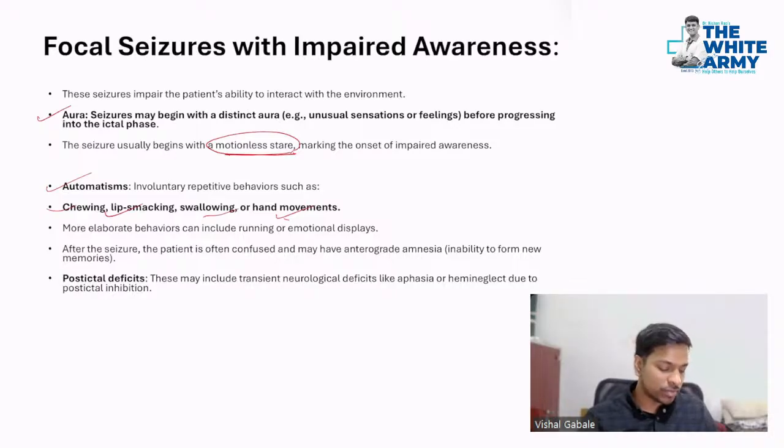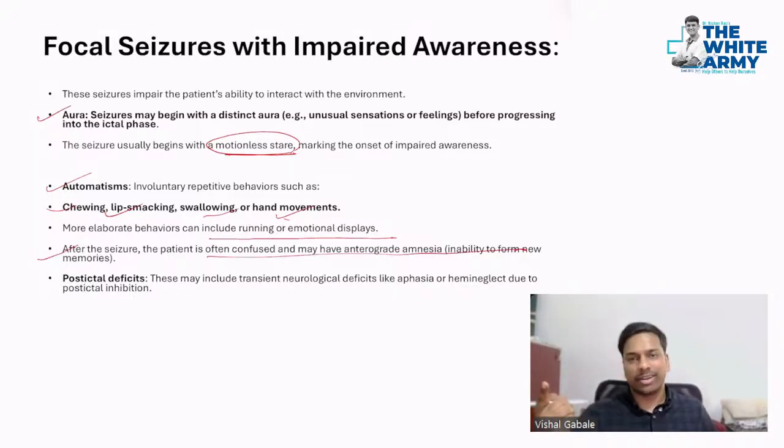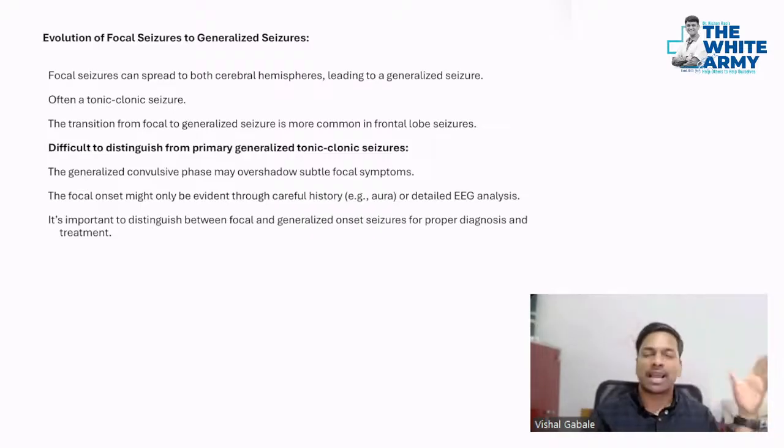Sometimes the patient even starts running here and there. More elaborate behaviors can include running or emotional displays. Suddenly he starts crying, or starts running here and there and doesn't understand anything. That is very rare, but it can happen. Now, after this seizure, the patient is often confused because it is impaired awareness. Sometimes post-ictal deficits can also be seen. He will not be able to recall where he was, what happened to him, or why he is here. There can even be anterograde amnesia, which means he will not be able to form new memories.